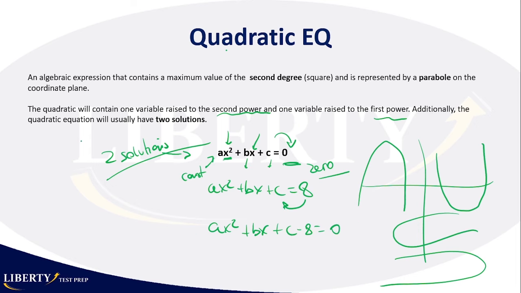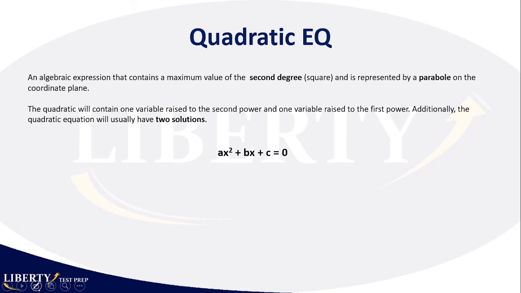Okay, so that's the first thing. The quadratic equation is a parabola. The quadratic equation contains one variable raised to the square, right? And the other variable just to the first power, and you will be making it equal to 0. Okay, that's the first thing. Then second thing. Now, when you have a quadratic equation, you will have something like this. All right, so you have the factors, right? You have x here, plus or minus a number. Let's call them alpha and beta.